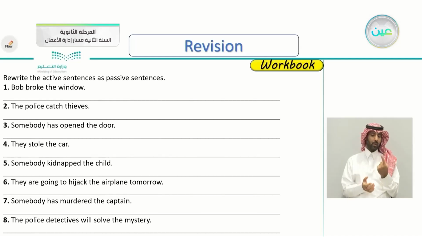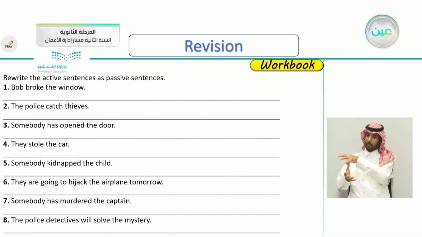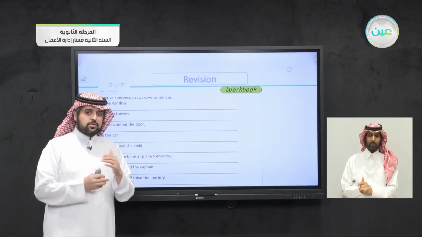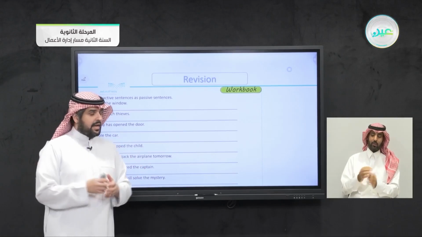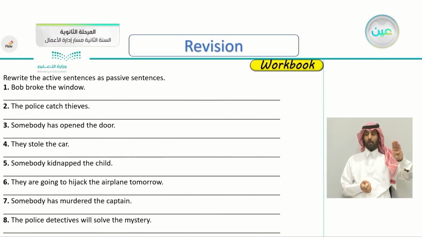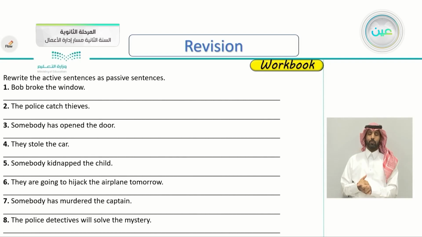The first one, Bob broke the window. Pay attention to the verb so you know how to change it from active to passive. Again, Bob broke the window. How do you answer that? And also remember that the passive always focuses on what? Very good. Focus on the action itself, rather than the doer. The passive always focuses on the action.